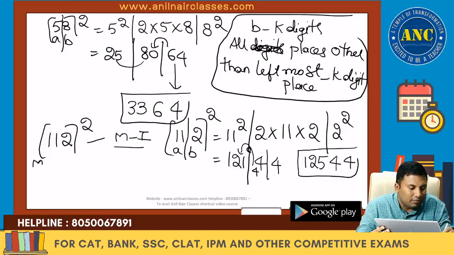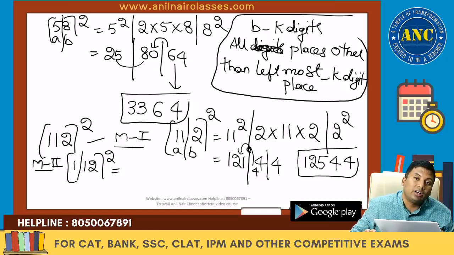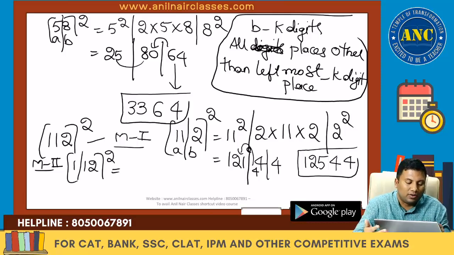Method 2 is, I divided into 11 and 2. You might get a doubt, why can't I divide it into 1 and 12? That also can be done. If I have 3 apples and there are 2 students, the first person can get 2 apples and the second person 1 apple, or the first person can get 1 apple and the second person 2 apples. One is 11 into 10 plus 2, 110 plus 2 whole square. Another is 100 plus 12 whole square.